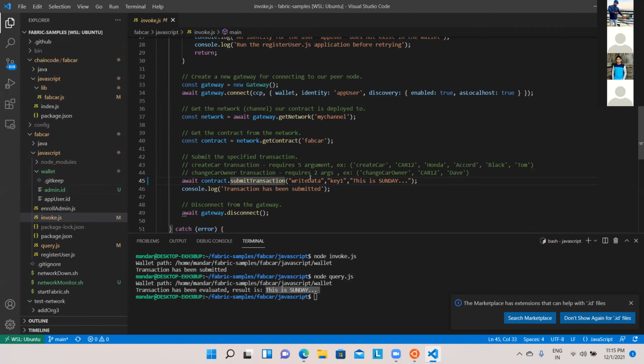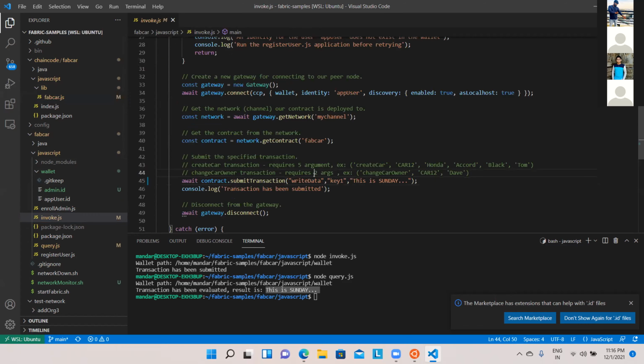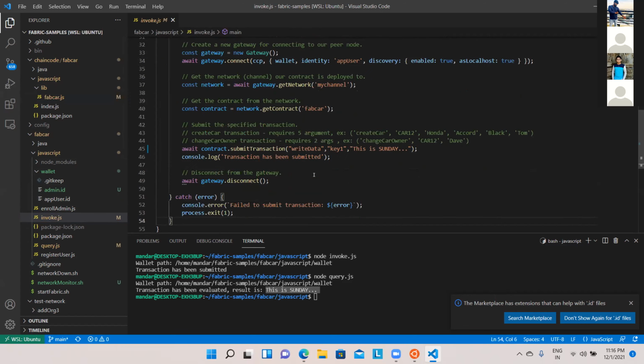That's the reason all the methods that are written into that fabcar.js are not inbuilt methods. You can write your own methods, because all these methods are connected somewhere from which you are going to invoke. These are not inbuilt methods. That's the important thing. Is this clear, Rashmi? Yes, sir. Thank you. Anything else?